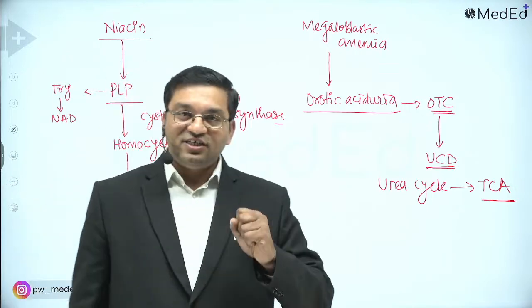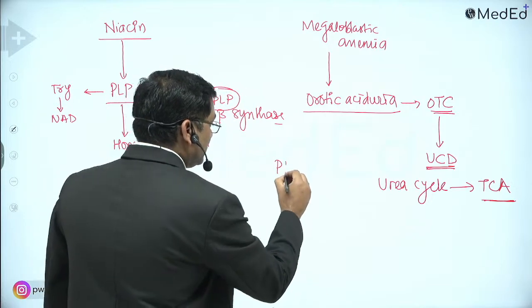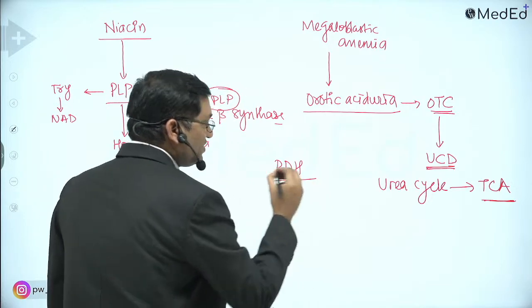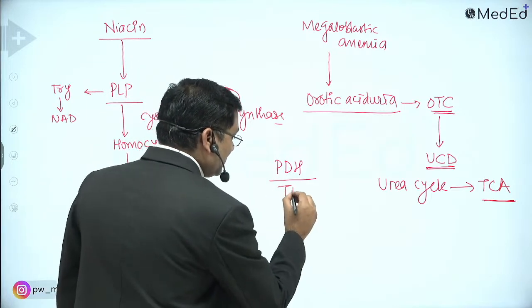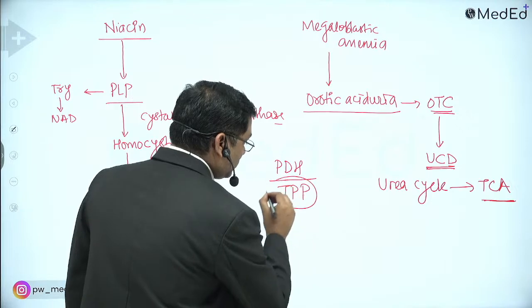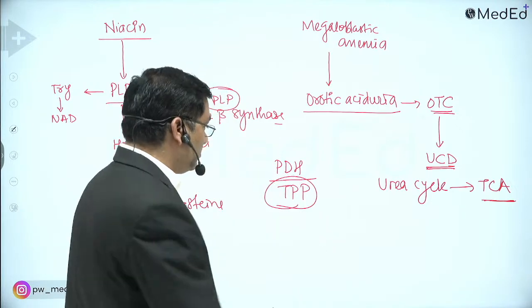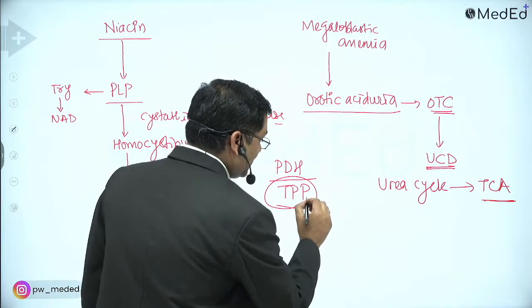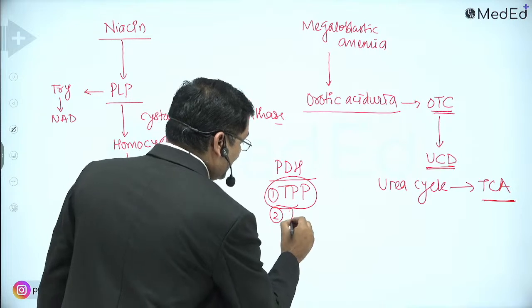Now what is the connecting link between glycolysis and TCA cycle? Pyruvate dehydrogenase complex. And which coenzyme is required for the pyruvate dehydrogenase complex? Thiamine pyrophosphate is required for the pyruvate dehydrogenase complex. It requires 5 coenzymes. That is TPP, this is the first. Second one is lipoamide.